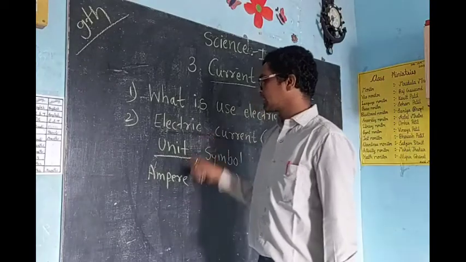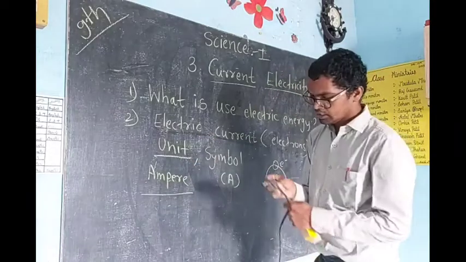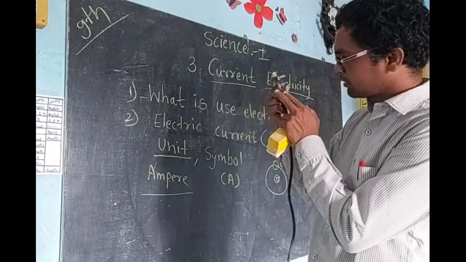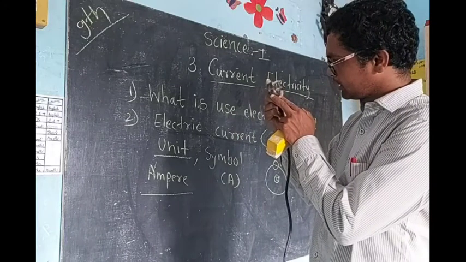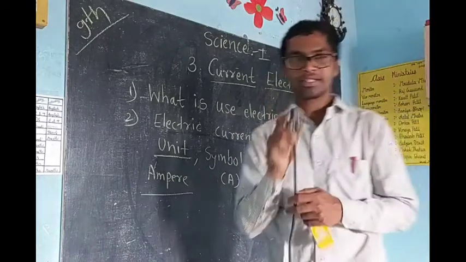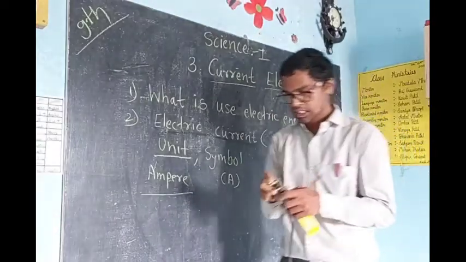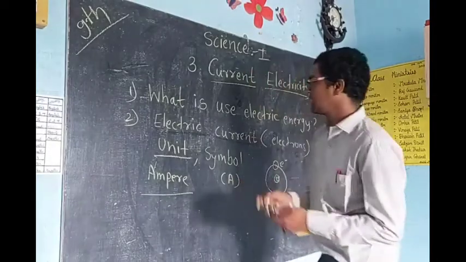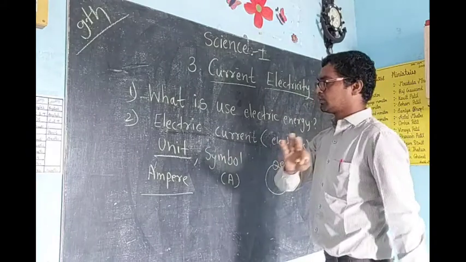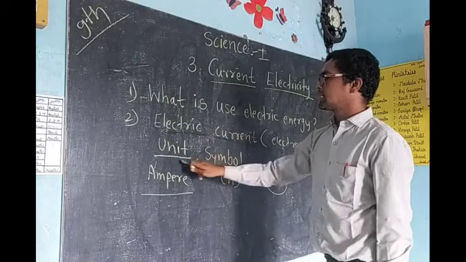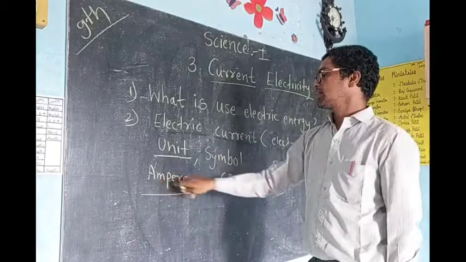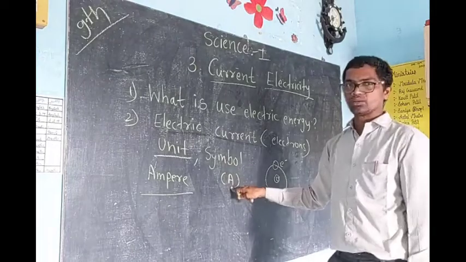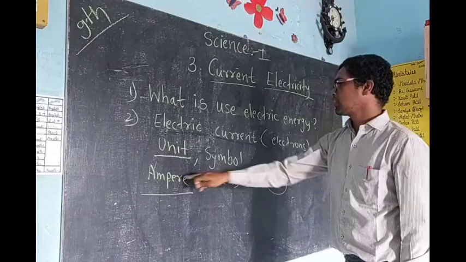What is the unit of electric current? Ampere. If you observe properly, it is written here that this pin has the capacity of 6 ampere. At home, if you observe your mobile charger, ampere is also written on it. We will learn that afterward in detail, don't worry. So the unit of electric current is ampere, and the symbol is capital A. Don't write small a.